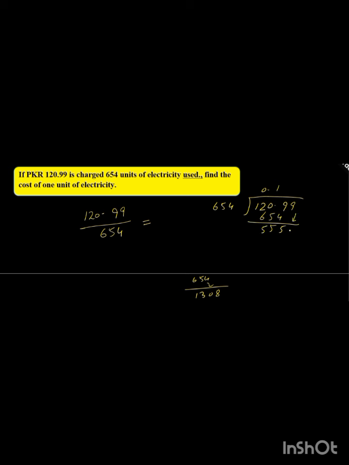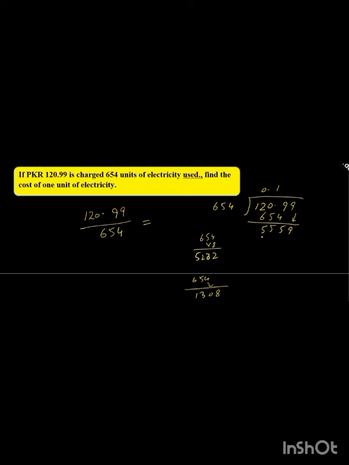So take the next value, that is 9. Now it's 5,009. So 654 approximately we multiply with 8, right? 8 fours are 32, 8 fives are 40, and 8 sixes are 48. That is 5232.